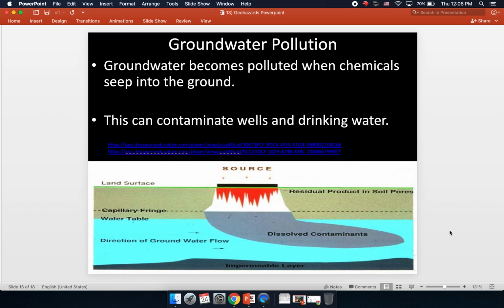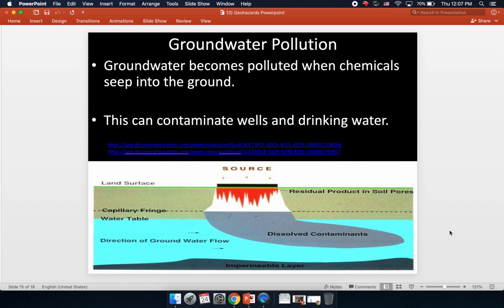All right, groundwater pollution. Groundwater becomes polluted when chemicals seep into the ground. A general rule is that any substance that ends up on the ground ends up in the groundwater, and in other bodies of water eventually. Oftentimes when we think about water pollution, we think about something that might have come from a factory. But for the most part, most of the water pollution comes from the everyday things that we use. A lot of it comes from vehicles: oil, gas, other fluids we use in our vehicles that spill onto the ground. They eventually end up in the water and in the groundwater.